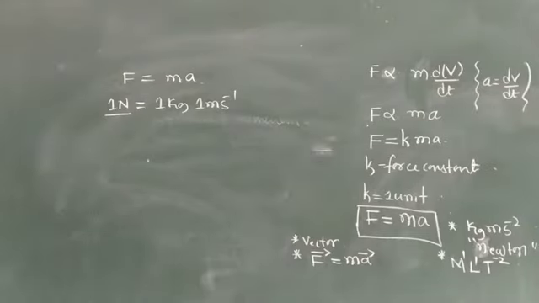So 1 Newton means the force required to produce an acceleration of 1 meter per second square in a body of mass 1 kg.